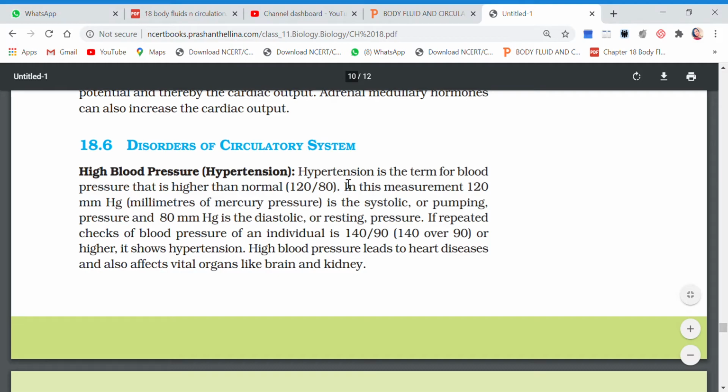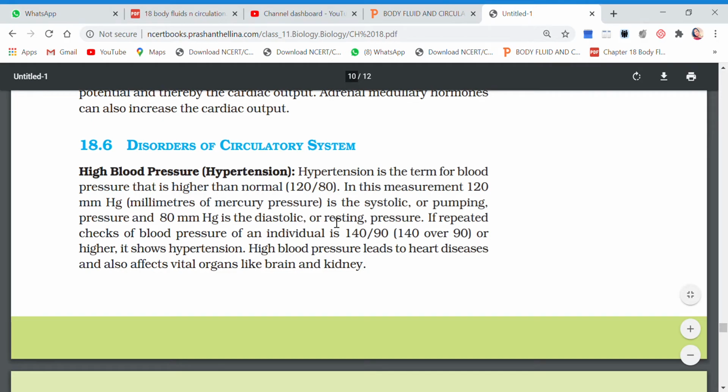We all know children that hypertension is termed for the blood pressure when the blood pressure is high, because the normal blood pressure is 120 by 80. And now in this measurement children, what is this 120? 120 millimeter of mercury pressure, okay, is the systolic pressure. Now you know what is systole and diastole. This is the systolic pressure or pumping pressure, and 80 mm of mercury is diastolic pressure or resting pressure.